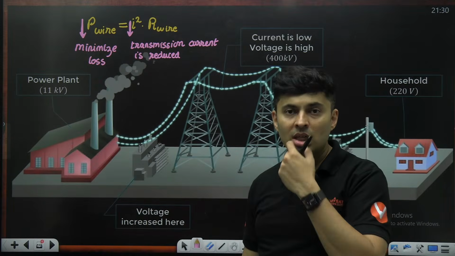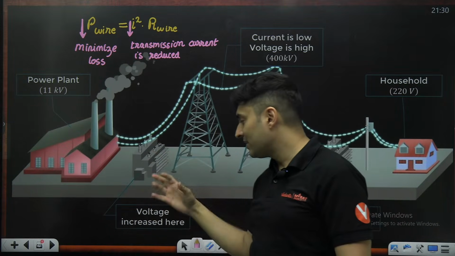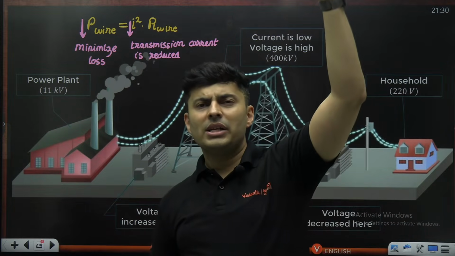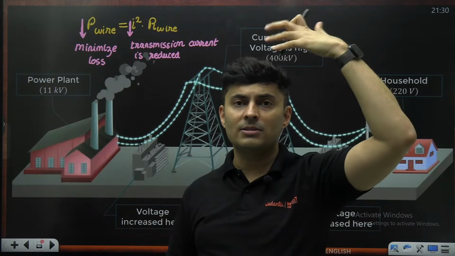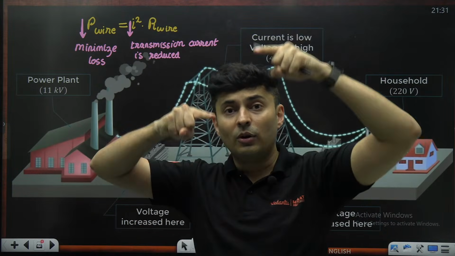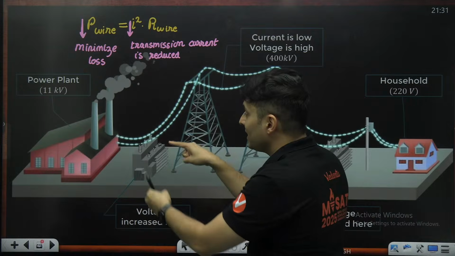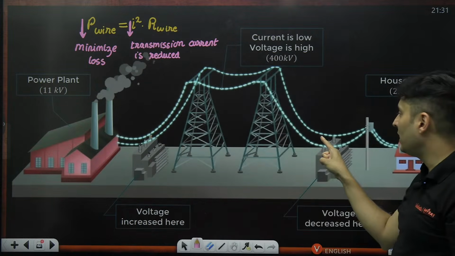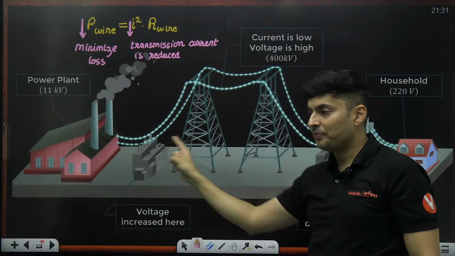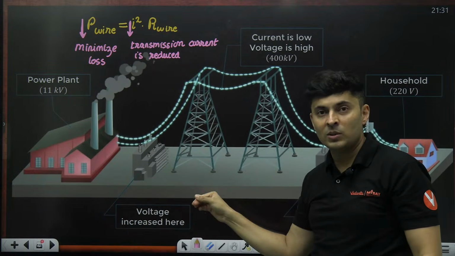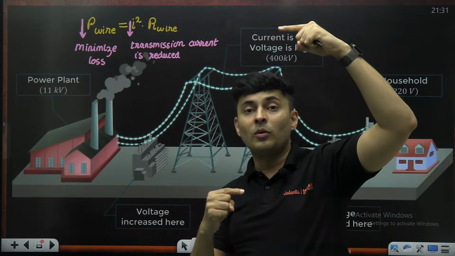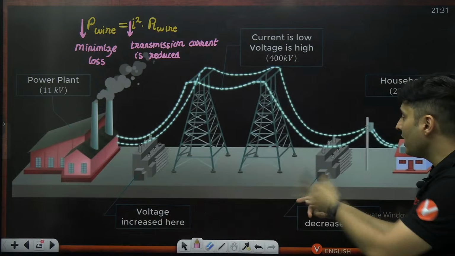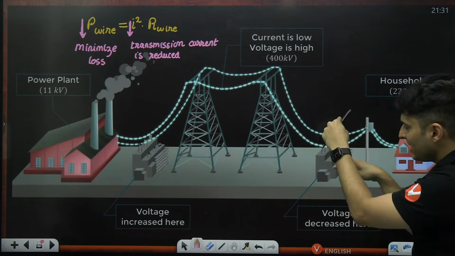How do I reduce the current, sir? Simple. You use a device called a transformer. What it does is it increases the voltage like crazy, 1,000 times, 100 times like that. So the voltage increases, the current will fall. Once the current reduces, the power loss in that wire will reduce. But then, sir, if the voltage is increased so much, I can't use thousands of volts in my house. So you need to reconvert it back. You reduce the voltage, again get back the current.